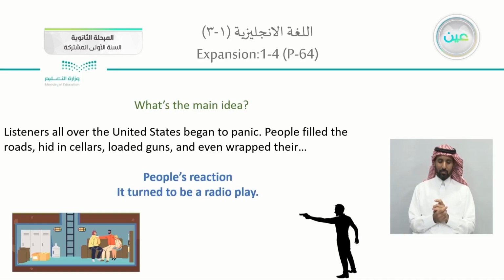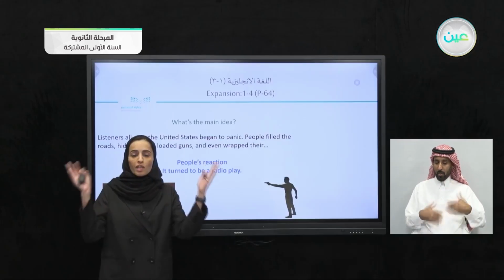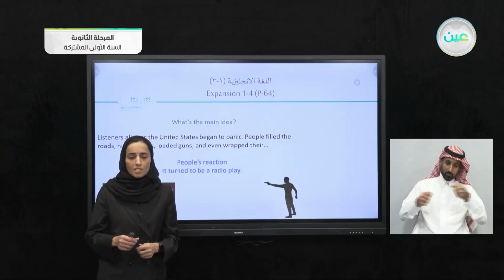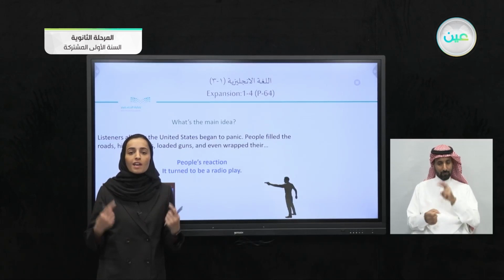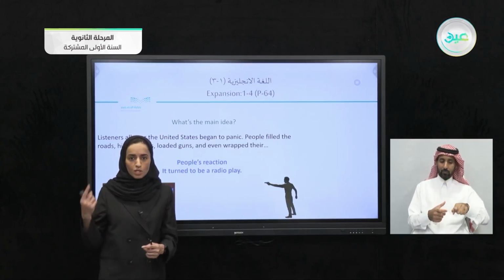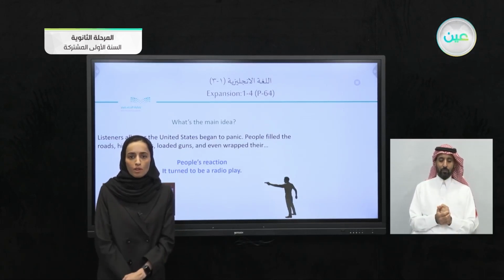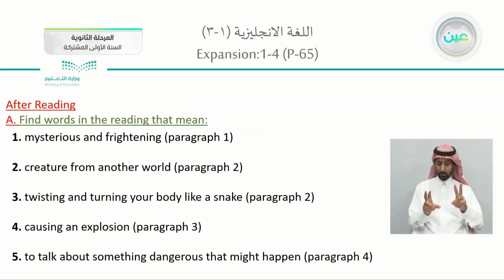So the main idea in here is people's reaction, and by the very end there is a reveal that it turned out to be a radio play. So the whole scene wasn't real. It was only a radio play. The radio was presenting a play for them, as if it were a TV show. So it wasn't real.